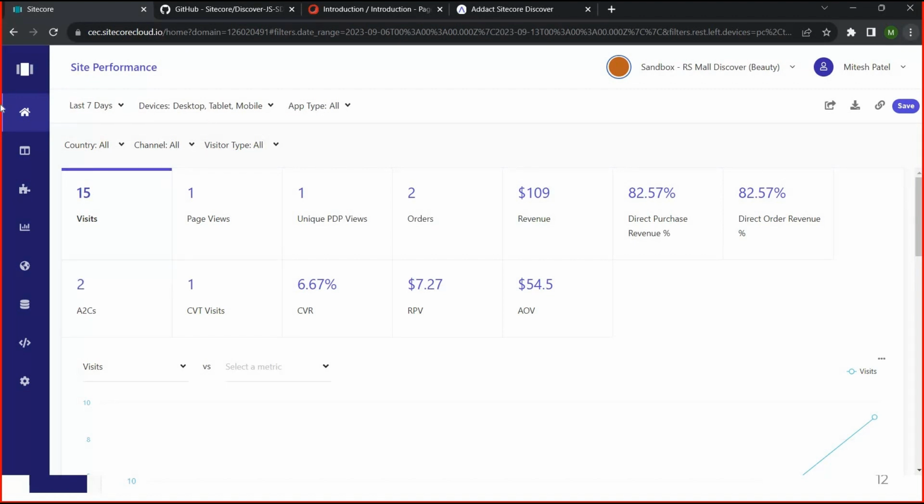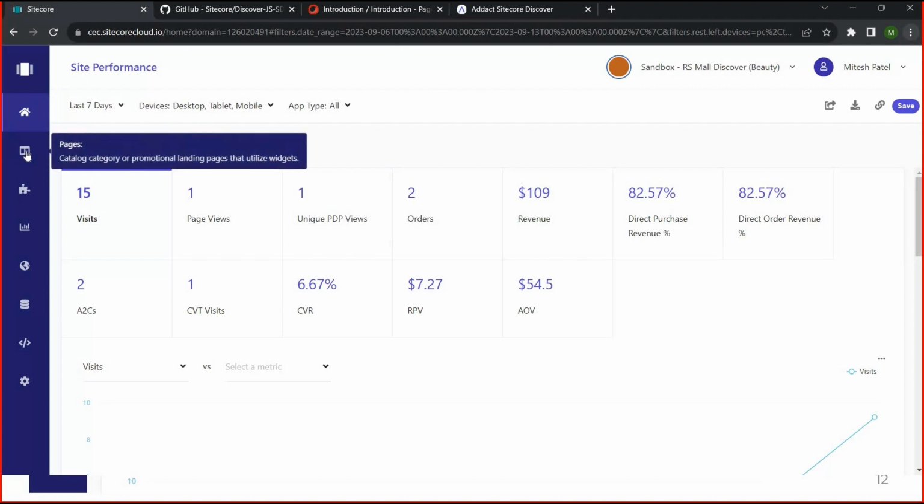But once you log in to the system, the left-hand panel will cover all the menus. And this is my analytics, and all the user information you can see at the top bar. We can use this in the site performance section. You can get an idea of how many orders we get and how many users have visited our website. So merchandisers or business users can get a better idea once they log in to the system.